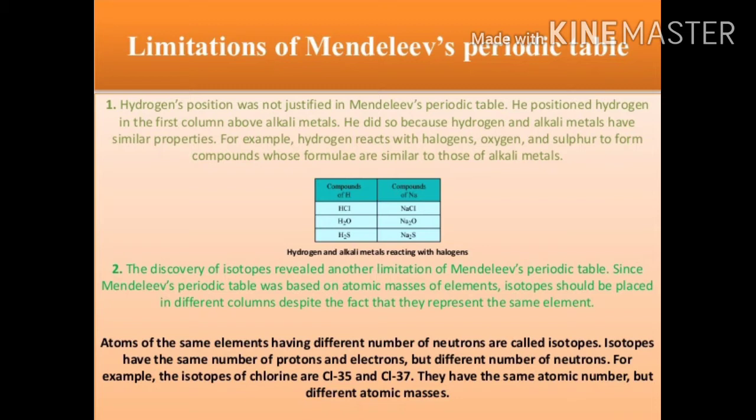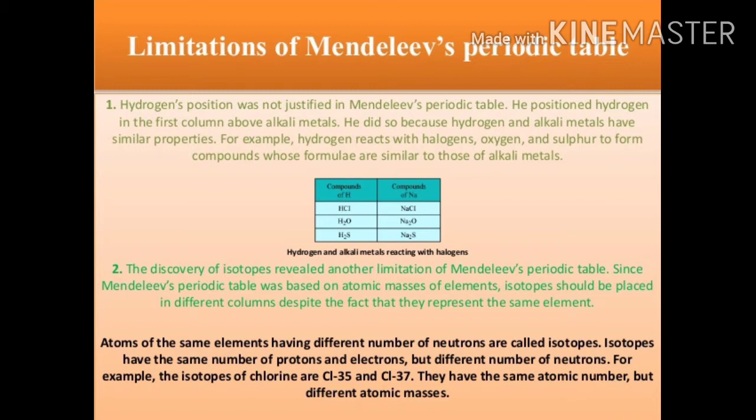Because Mendeleev's periodic law states that the properties of elements are the periodic functions of their atomic masses. But here, two elements have the same chemical properties but different atomic masses. So how to place these isotopes? That posed a challenge on Mendeleev's periodic law.